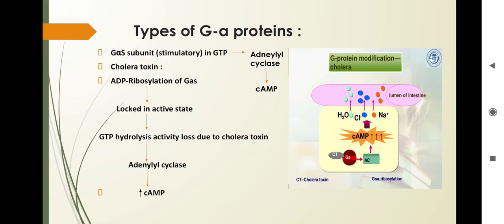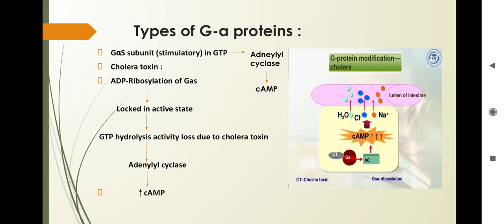Now what is meant by cholera toxin? It is caused by Vibrio cholerae, which is a type of bacteria. It affects the intestinal epithelial cells, which causes massive diarrhea, and because of this diarrhea there is a continuous loss of electrolytes and water.